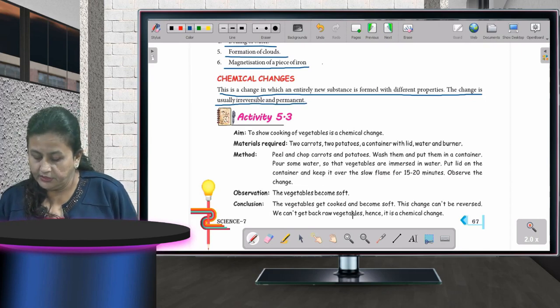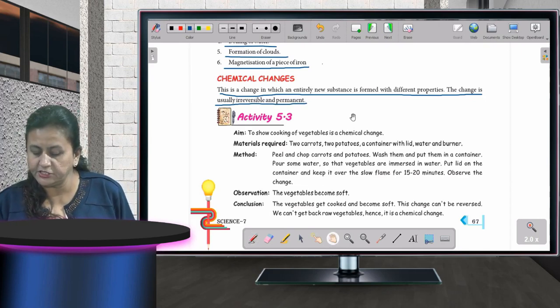Fine, children. Now come to the next page.